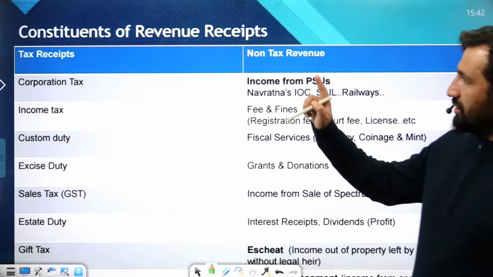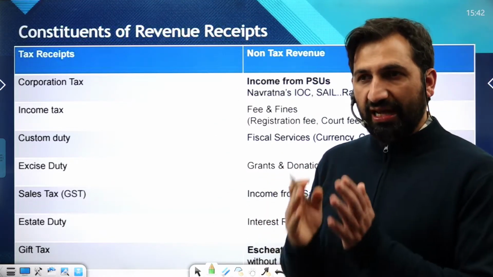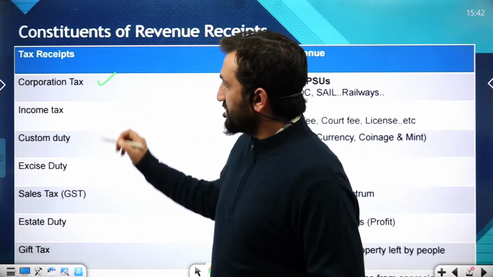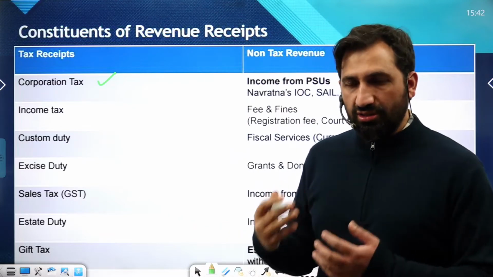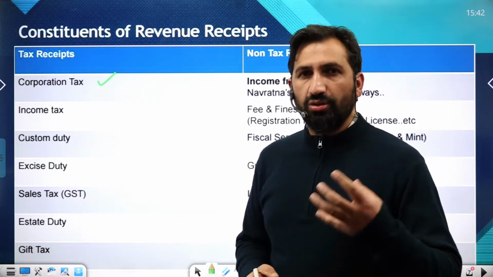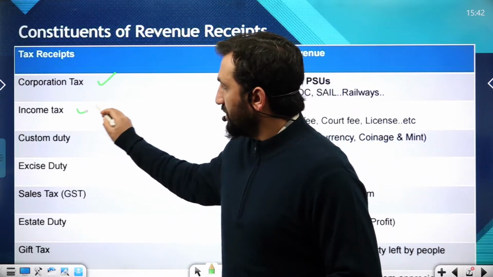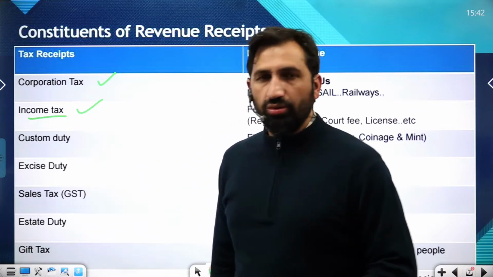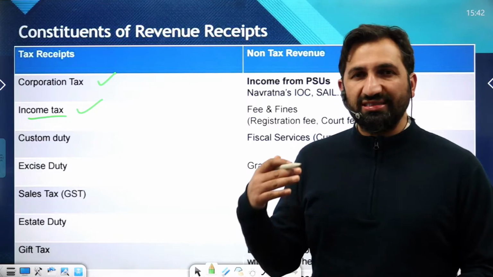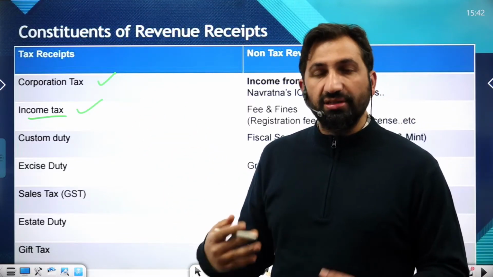Now we have taxes, because revenue receipts comprise tax and non-tax revenues. तो taxes में हमारे पास corporation tax का एक major portion होता है, which is charged on the companies, especially on the corporations on their profits. उसके बाद है income tax, which all we know. Income tax, once your income exceeds a particular slab, the government imposes a tax because it's a compulsory levy.